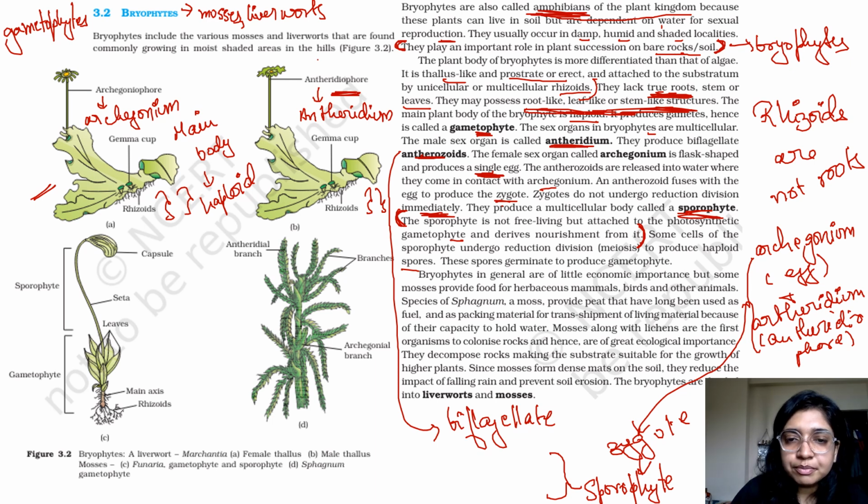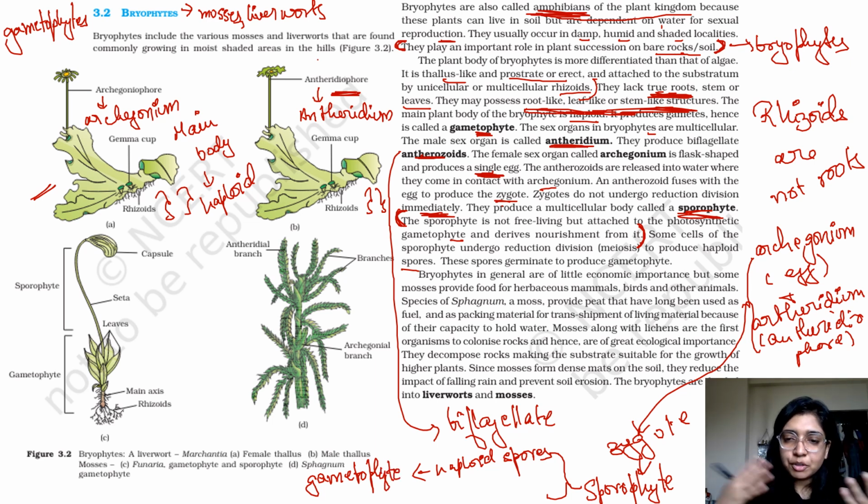One is to form haploid spores. Alright. And then these spores germinate to produce the gametophyte. Spores can again form gametophyte because the gametophyte in this case is haploid. Right. So haploid spores can form haploid gametophyte.